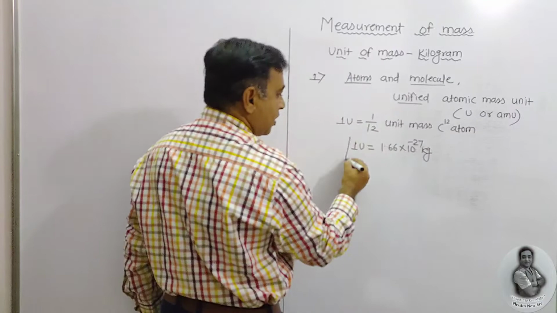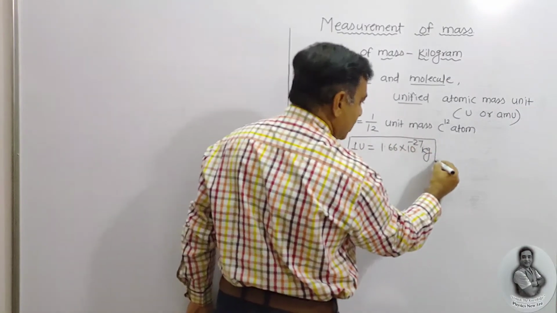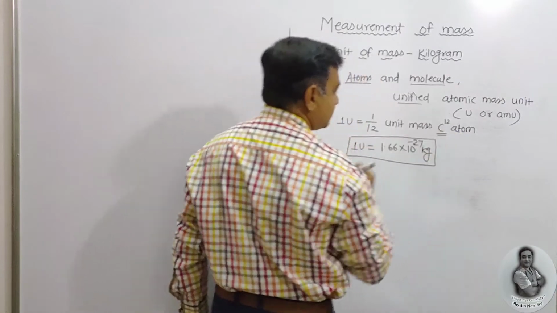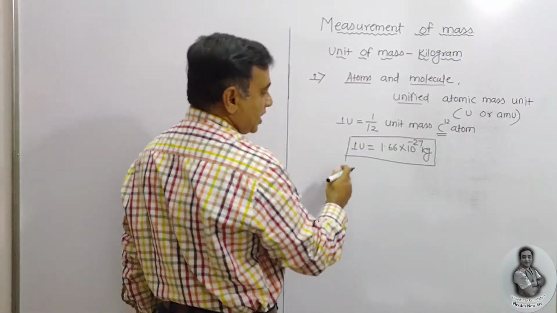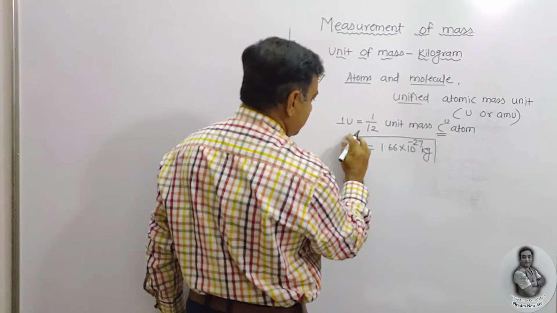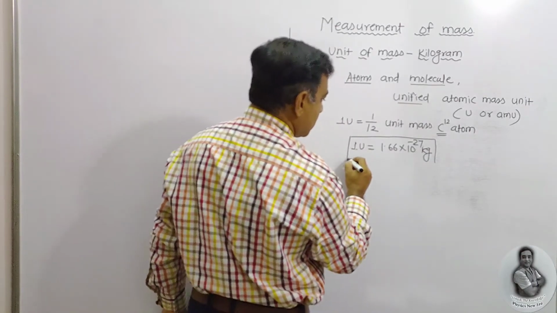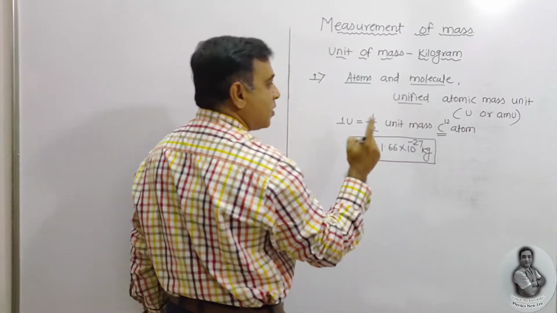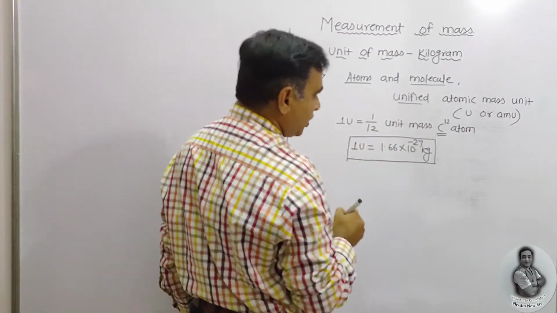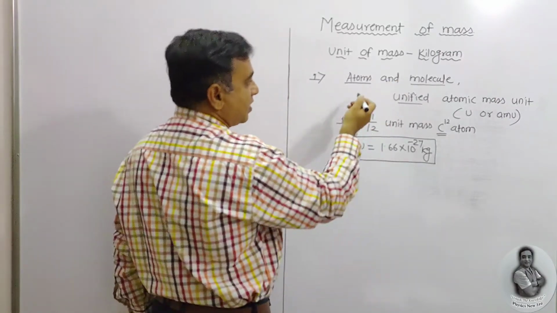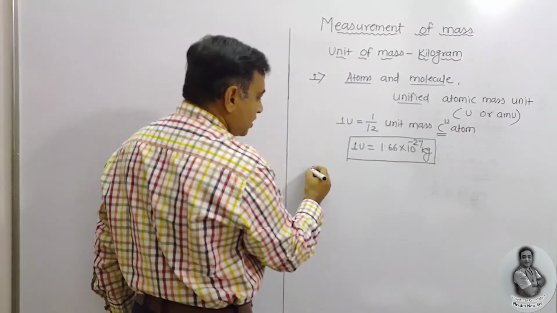This is the atomic mass unit of a molecule, standardly compared with carbon. Here it is, 1 atomic mass unit conversion factor, so as to calculate the masses of atoms and molecules.